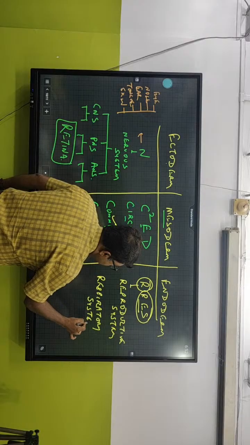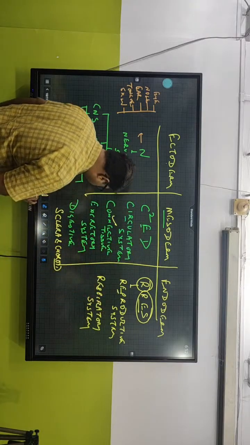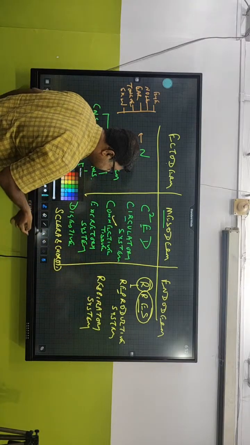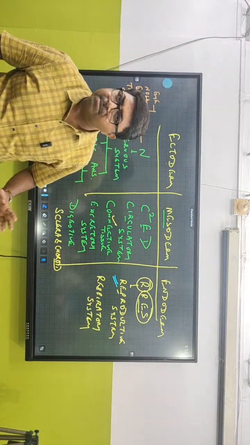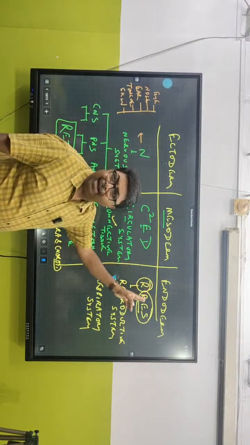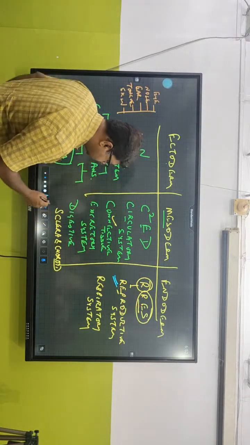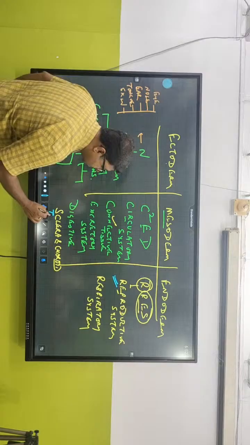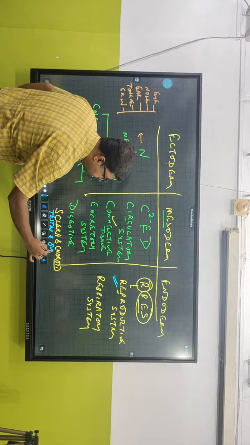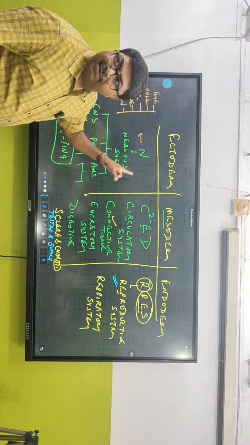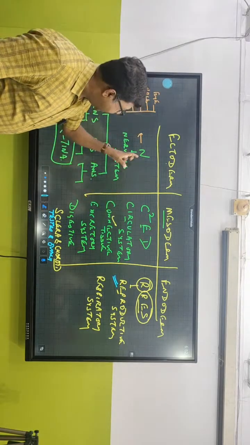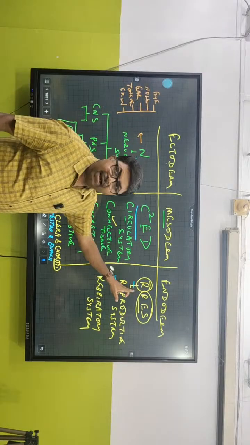Is this clear? So again, under reproductive system, whenever we are talking about testis and ovary, that should come under what? Testis and ovary should come under the reproductive system only. It should come under what? Endoderm. But this is also an exception. Testis and ovary originate from mesoderm layer. So how to remember it? Ecto, meso, endo. N, C square ED and RRES.